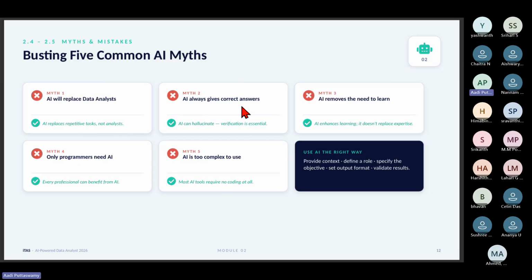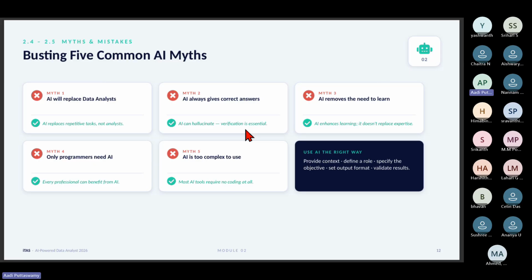Myth two: AI always gives correct answers. Is it? We ourselves are not perfect, and how can we expect AI to be perfect? AI can hallucinate, so verification is essential. That's what I told. Please don't trust the output you get. Make sure that you try to understand whether it is right or wrong. After you get the output, just read it.